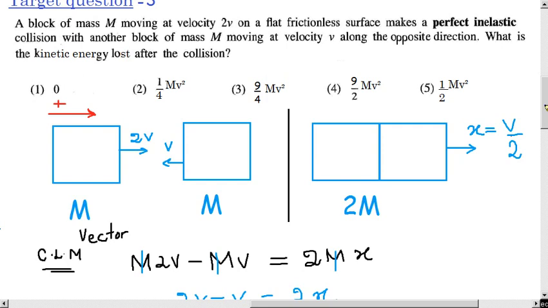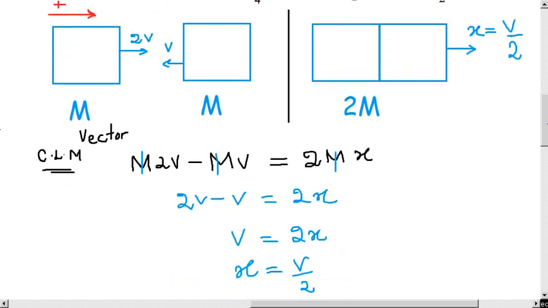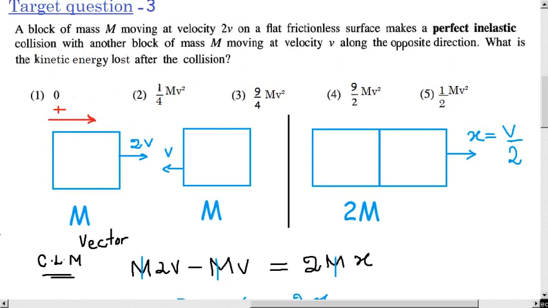Now what do we have to do? We have to find the total initial kinetic energy and the total final kinetic energy separately, because there is a velocity and there is a mass. So we find the total kinetic energy before and after, the initial and final values, and subtract them to find the energy lost.